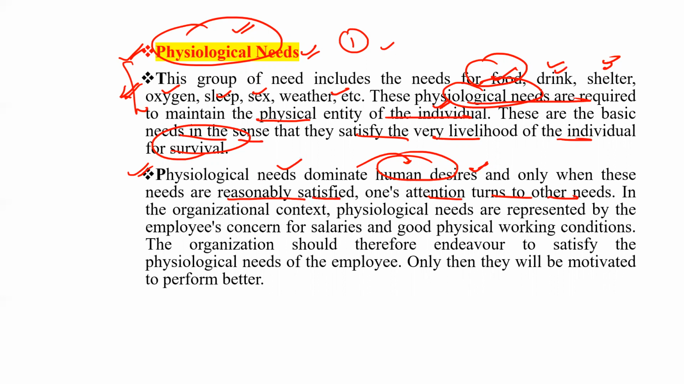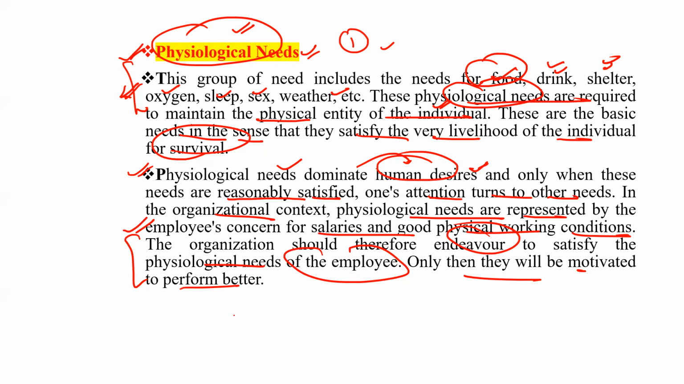The next one is safety or security needs. In the organizational context, physiological needs are represented by the employees' concern for salaries and good physical working conditions. So the organization should endeavor to satisfy the physiological needs of the employees. Only then will they be motivated to perform better. So these are the physiological needs.